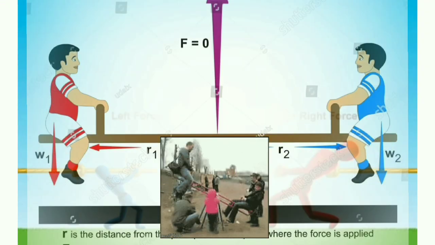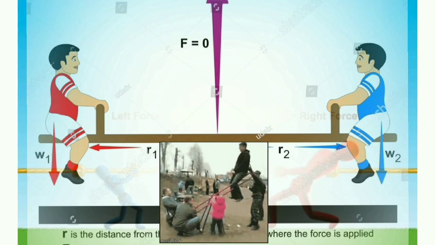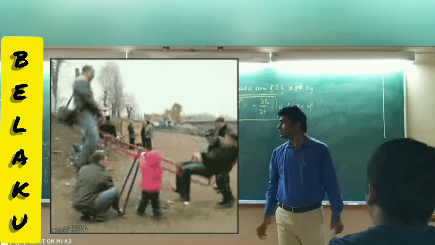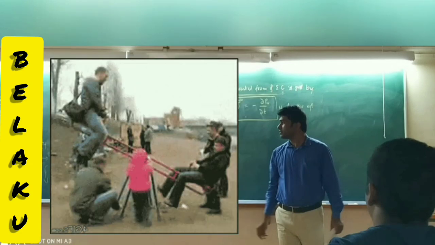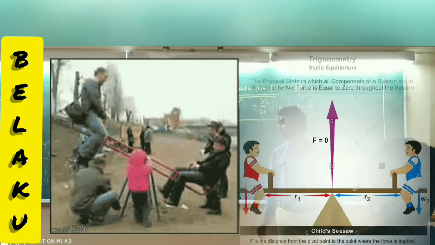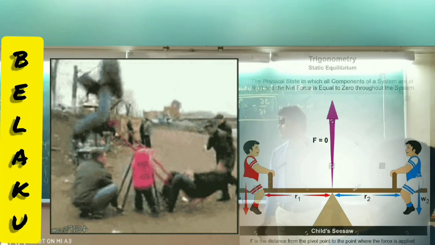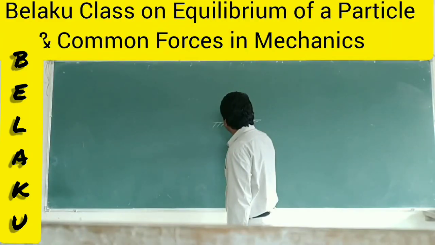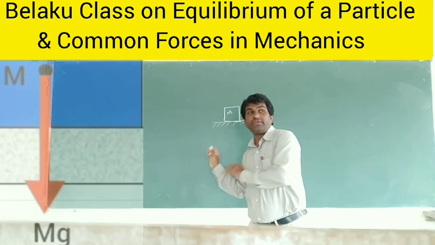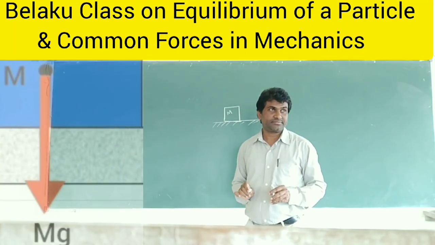Dear potato and tomato, the simple reason is that your seesaw is in equilibrium due to the action of equal forces, whereas that seesaw is not in equilibrium due to the action of unequal forces. Now we shall understand the same in detail. Consider a body having mass. Now, can you say how many forces are acting on this body?